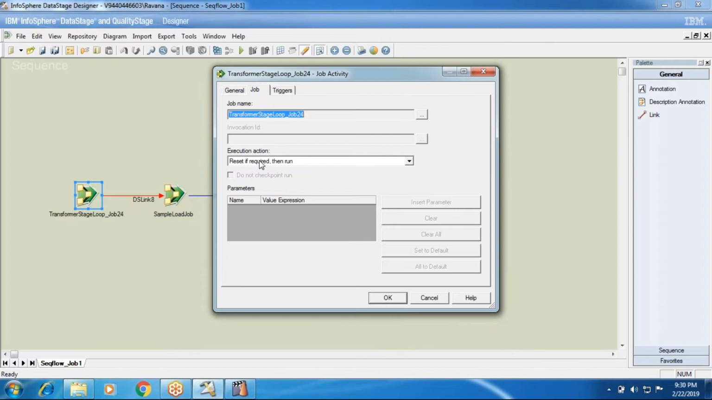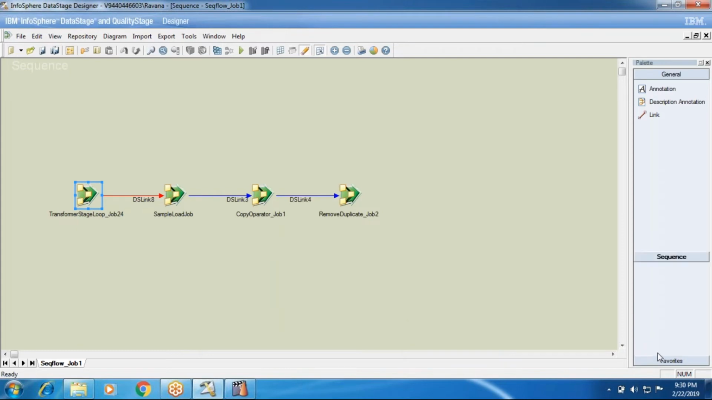The execution action should be reset if required, then run. So what does if required mean? In aborted status only, it should be reset. This is one of the important execution actions that we maintain in real time. So validate only, reset only. What happens if you say validate only, reset only?